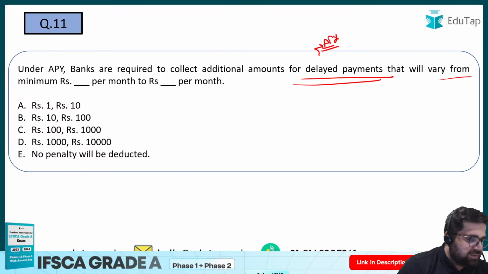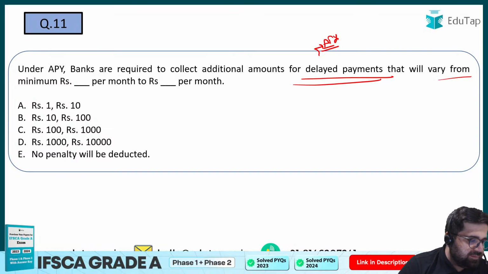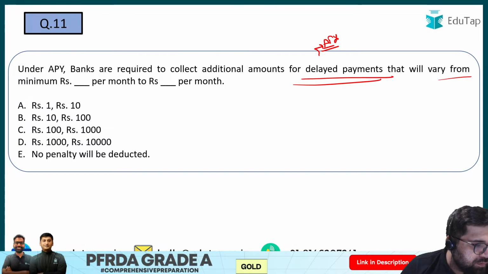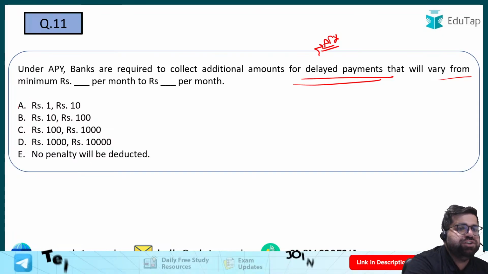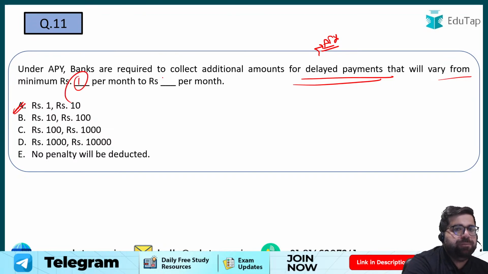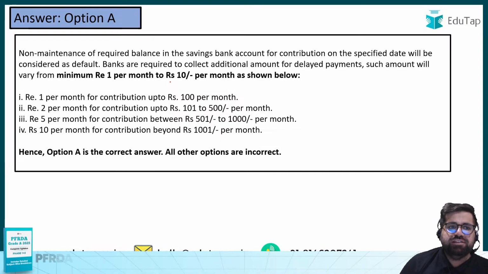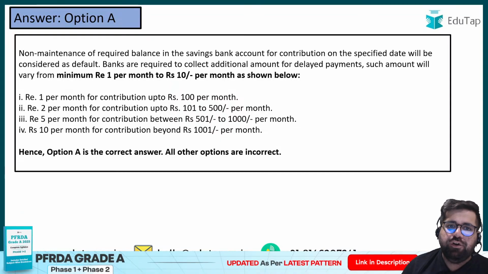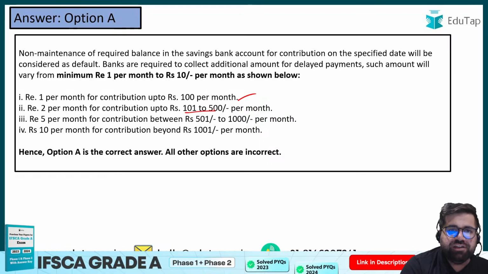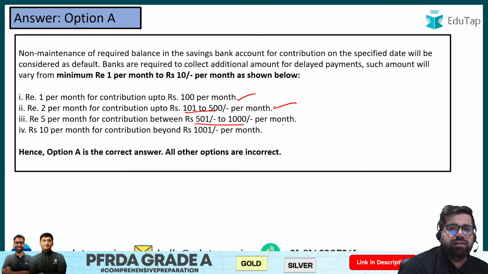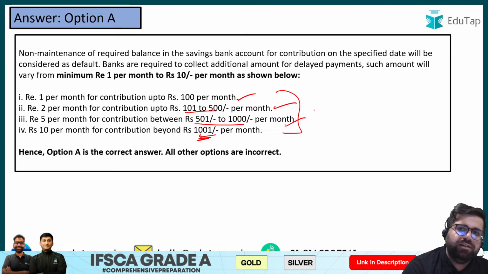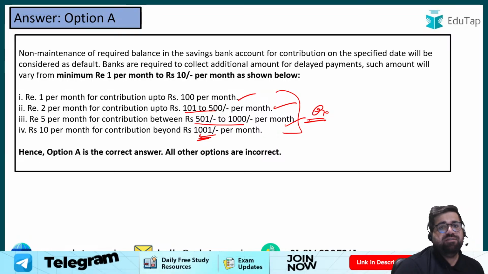Tell me the answer to the 11th. Suhas is going with A, Snehal is going with B. Yes, the correct answer will be option number A. Banks can charge you 1 rupee per month to 10 rupees as well. So for a contribution up to 100, it is 1 rupee; if your contribution is 101 to 500 per month, then 2 rupees. From 500 to 1000 per month, it's 5 rupees, and 10 rupees per month for contribution beyond that. So please remember this. This is actually given on the APY website itself.